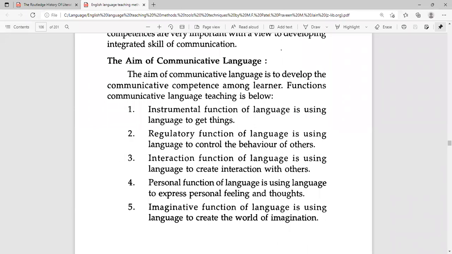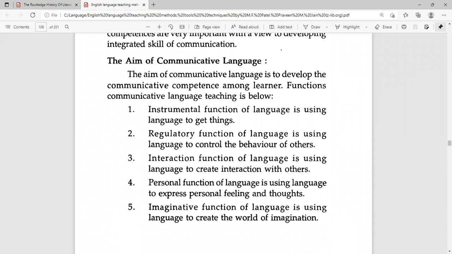Functions of communicative language teaching: the instrumental function of language is using language to get things. It means language is not theoretical learning, it is practical learning, it is functional learning. Whatever is being learned will be applied in everyday life.